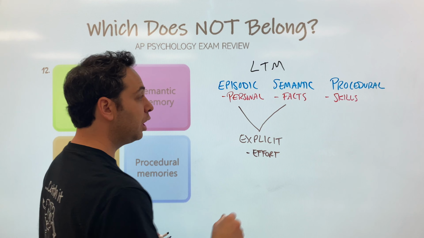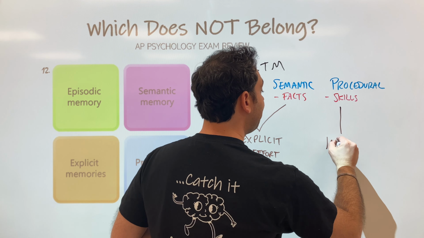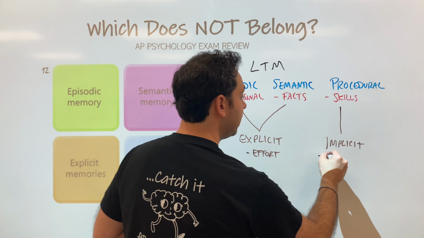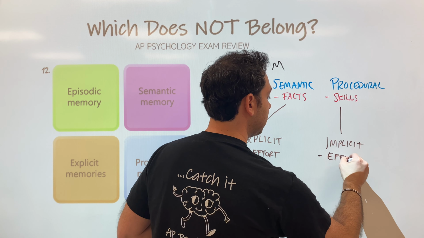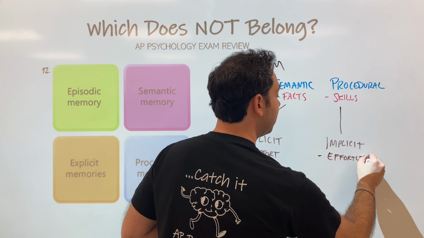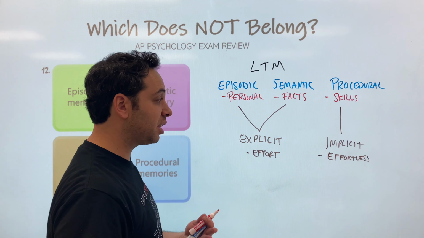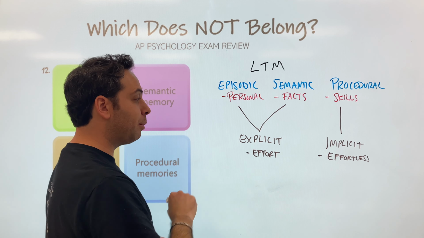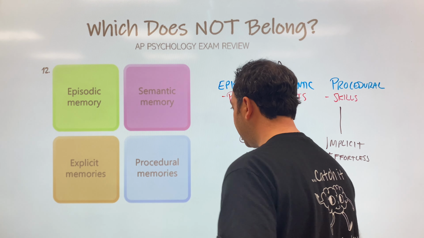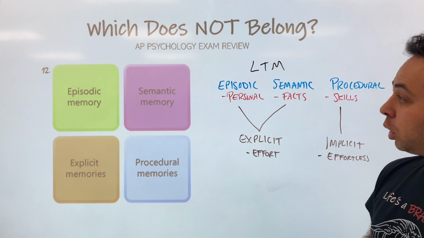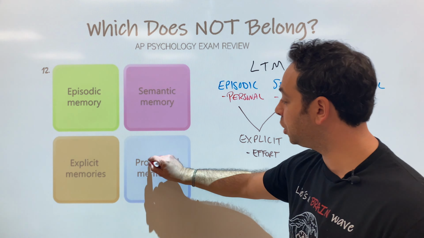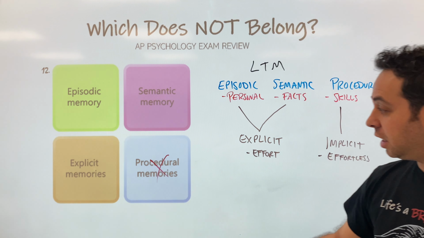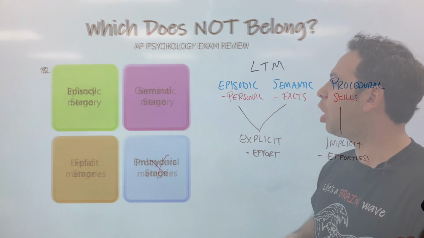So what would be the opposite? Well, the opposite is what we call implicit memories, okay? These are memories that are effortless, okay? Effortless. You don't really need a lot of mental capacity. It's more unconscious, like riding a bike. So we have 3 types of long-term memories, but 2 of them are explicit and 1 is implicit. Does that help us answer? It does, because the only one that doesn't belong is procedural memory. Why? Because semantic and episodic are 2 types of explicit. Procedural is implicit. All right, which does not belong?